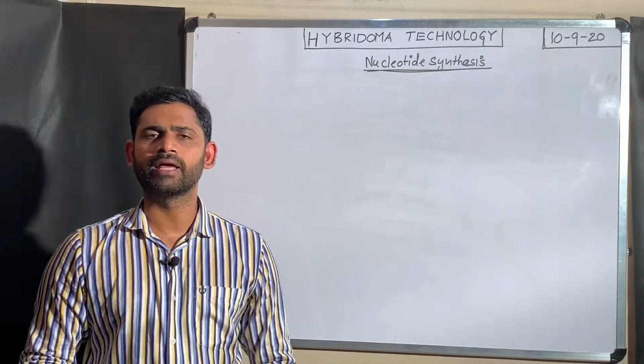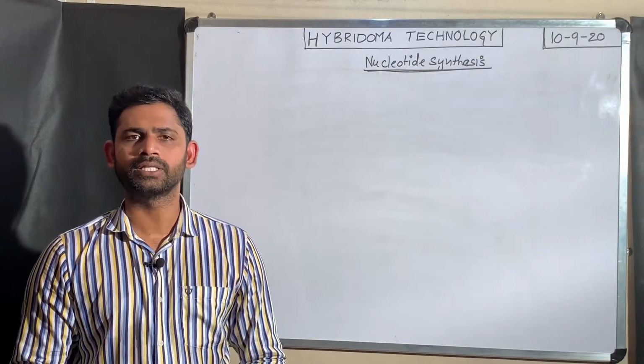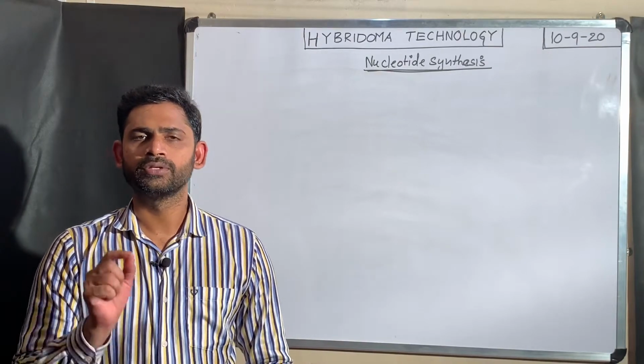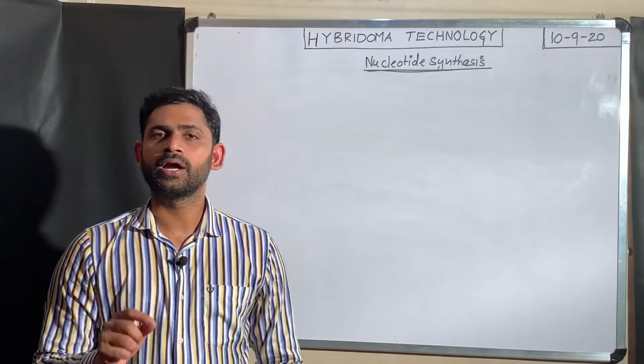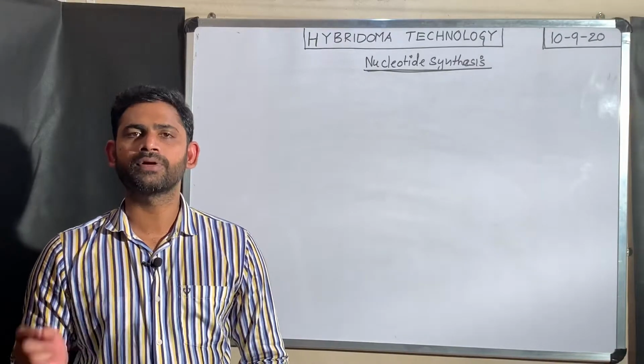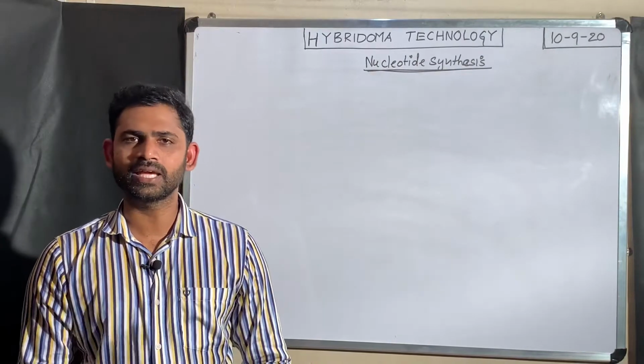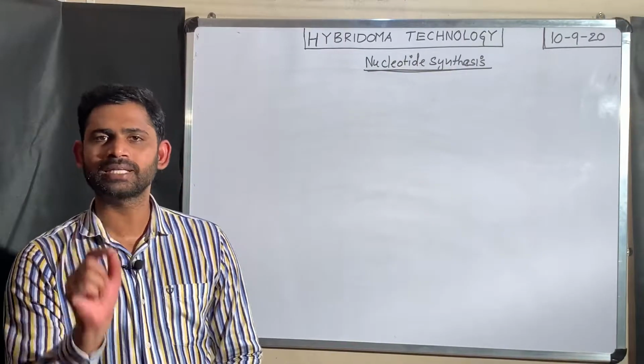That is why when a cell wants to undergo cell division, it has to synthesize different types of nucleic acids. In order to synthesize them, first the cell should synthesize the different types of nucleotides.